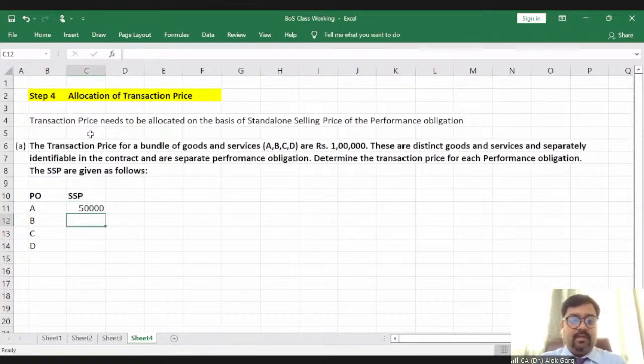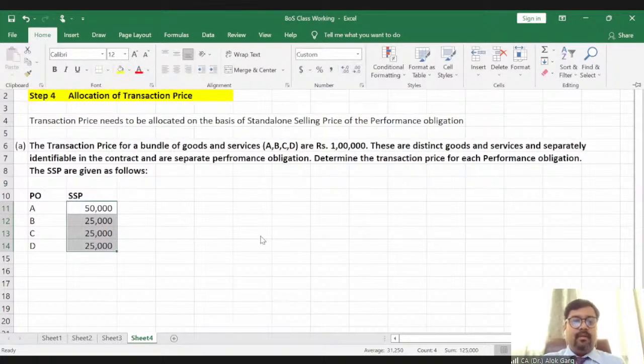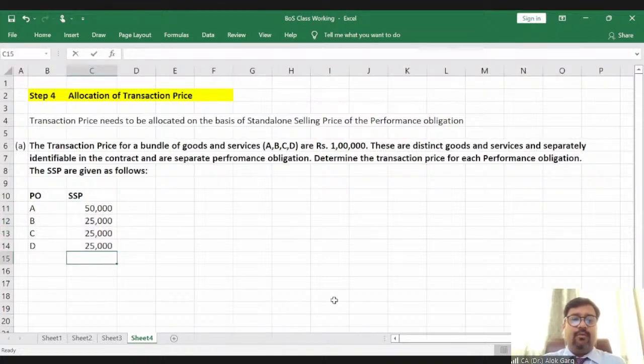50,000. Let's say 25,000, 25,000, 25,000. Right, these are the standalone selling prices. Now, friends, if you look at the standalone selling price of all these 4 products, the total comes out at 1,25,000. Now, what is the transaction price? Now we need to see how to allocate the transaction price.